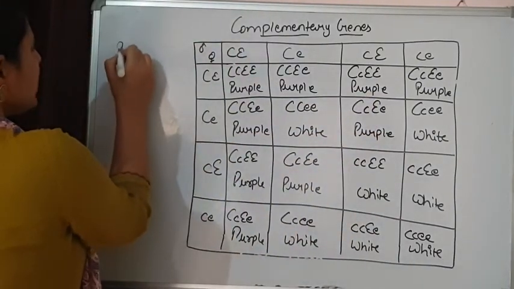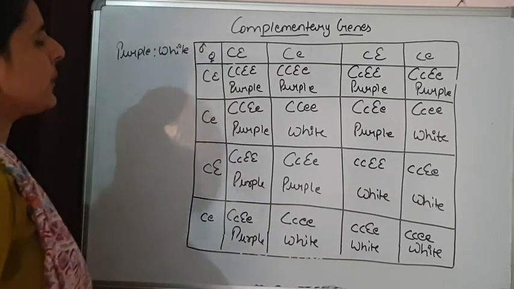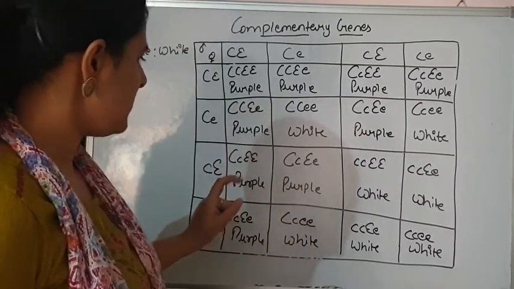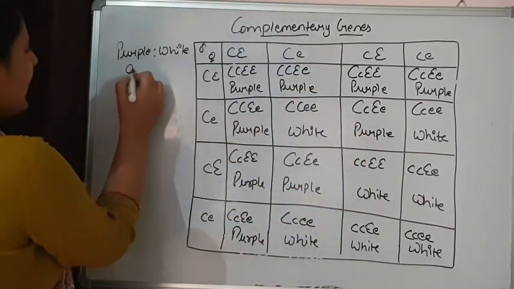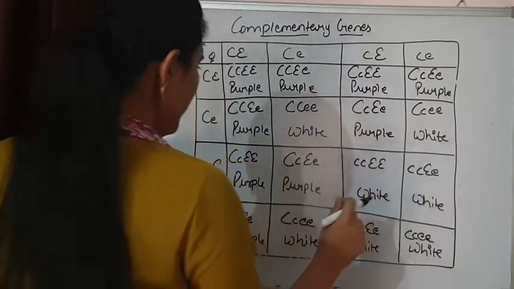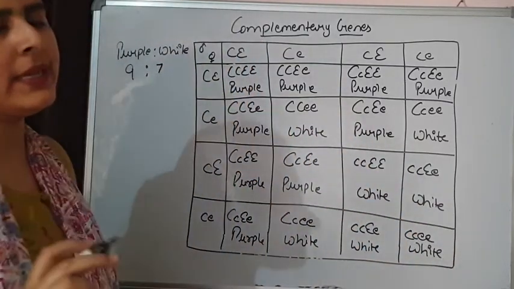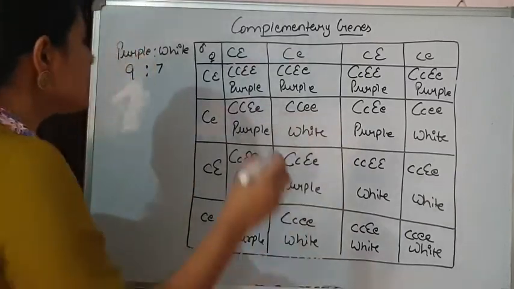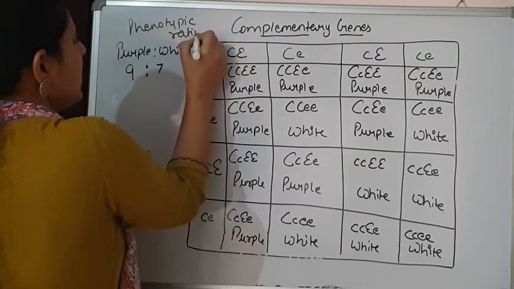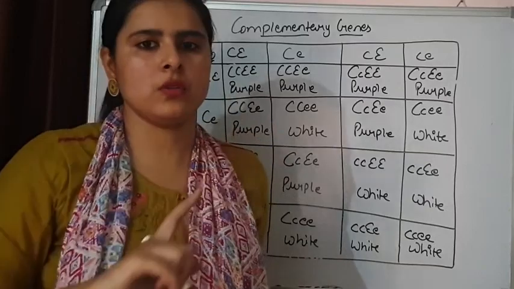If we find out the ratio between purple and white, the phenotypic ratio, it will be 1, 2, 3, 4, 5, 6, 7, 8, 9. We are getting 9 purple flowers, and if we count the white ones, 1, 2, 3, 4, 5, 6, 7, we are getting 7 white flowers. This is the phenotypic ratio for complementary genes. That is completely different from Mendel's cross.